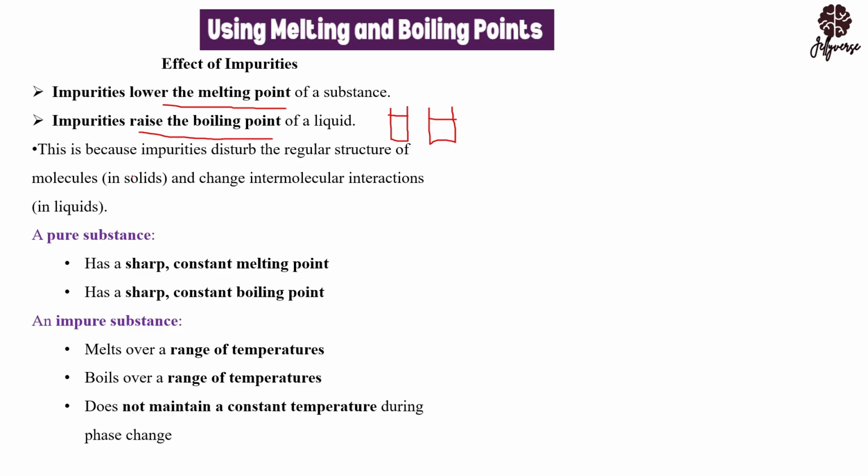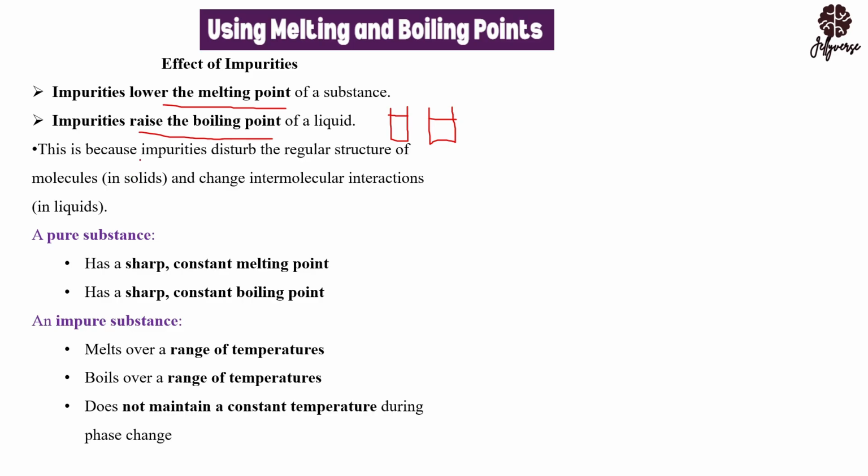So a pure substance will have a sharp, constant melting point, but impure substances will melt over a range of temperatures. It will not be in the range of temperature that you are expecting because of the impurities. And also it will boil over a range of temperature. It does not maintain a constant temperature.